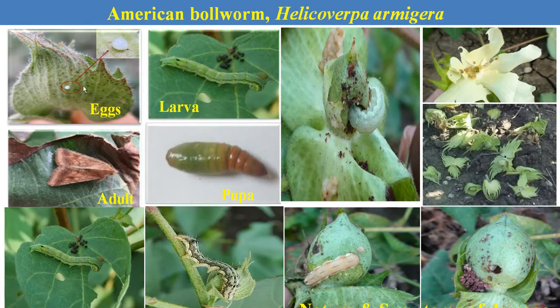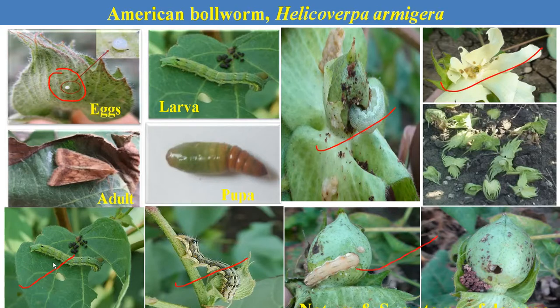The egg laying takes place by the female singly, under the flowers or under the bolls. After hatching from the eggs, the larva emerges, and the caterpillar is the damaging stage. The caterpillar then goes into pupation, and pupation occurs in soil. Now, how does this caterpillar or larva actually feed in field conditions in cotton? Here we can see the caterpillar feeds on each and every plant part of the cotton.